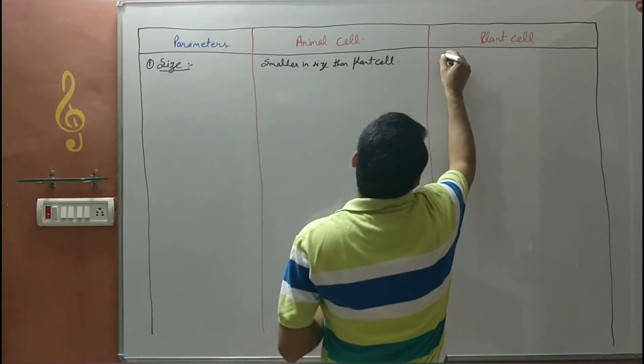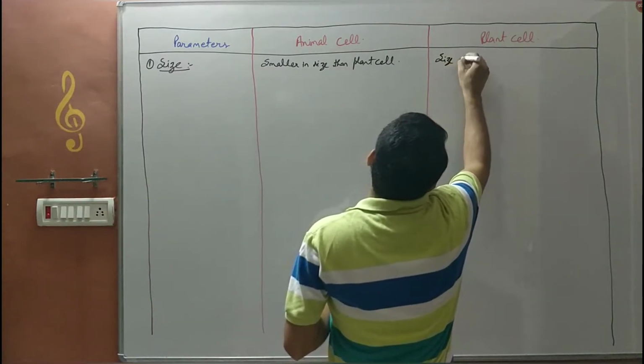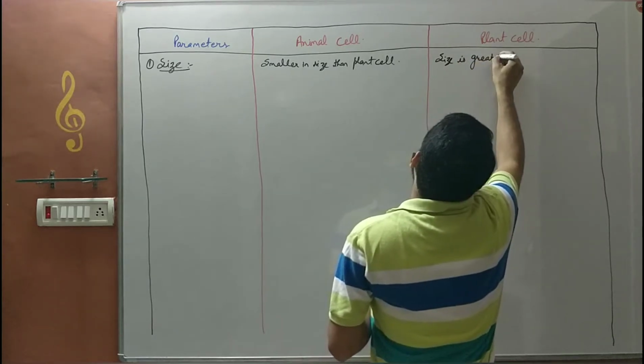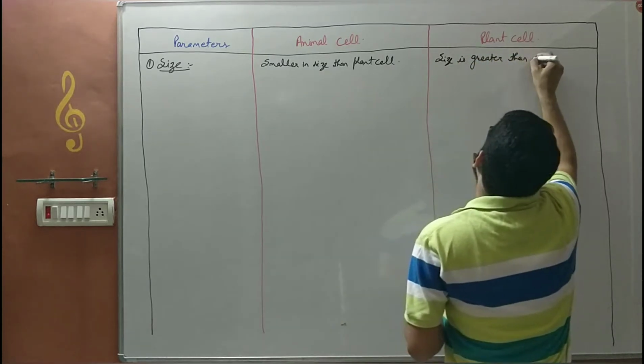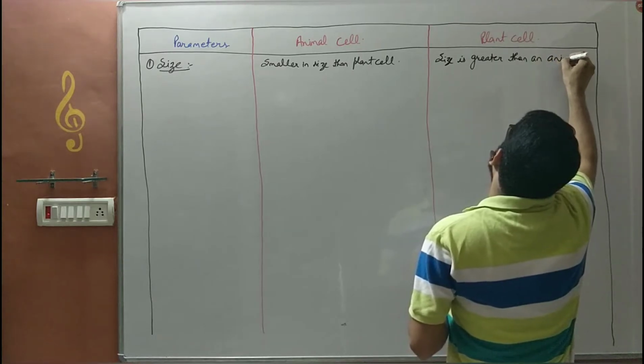Plant cell size is greater than an animal cell.